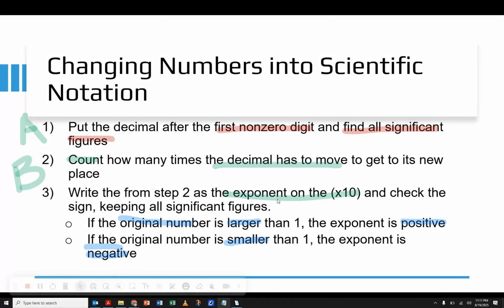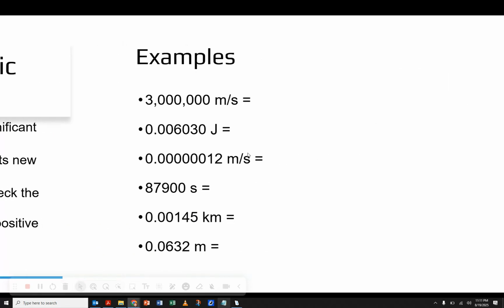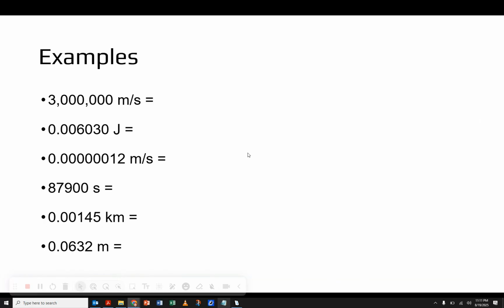It really shouldn't be too hard, but every step there has places where you can go wrong. So we've got to be careful in how we do it. Let's look at some examples. The first step is to put my decimal where it belongs after the first non-zero digit, and that's moving left to right. So the first non-zero digit I see here is 3. So I'm going to put my decimal after that 3.